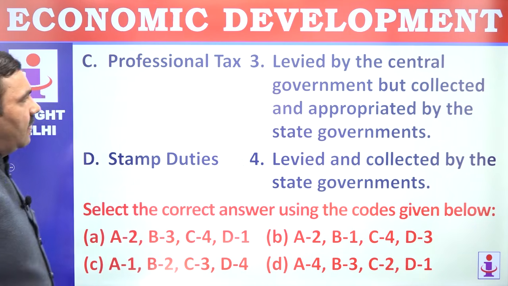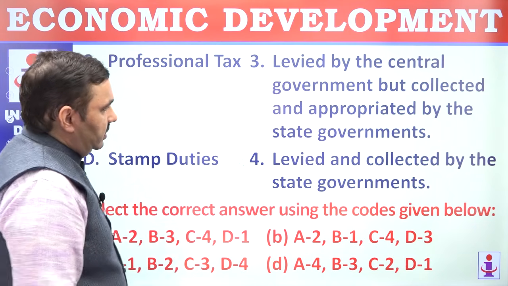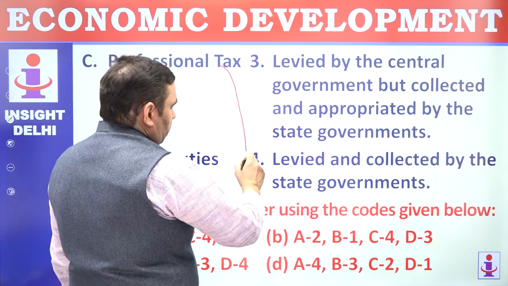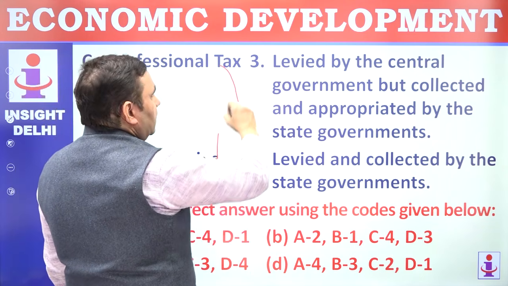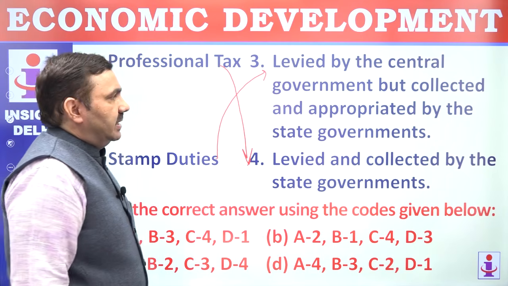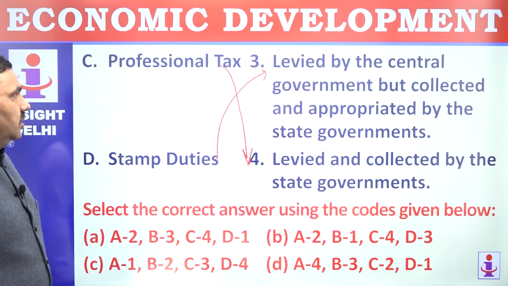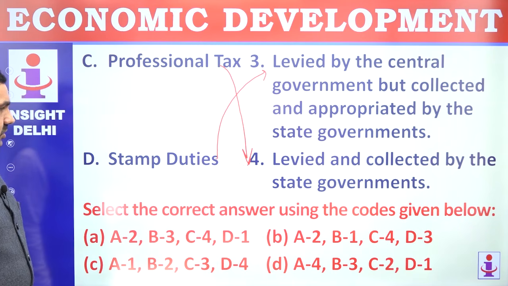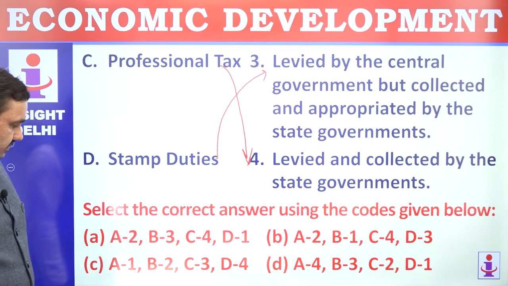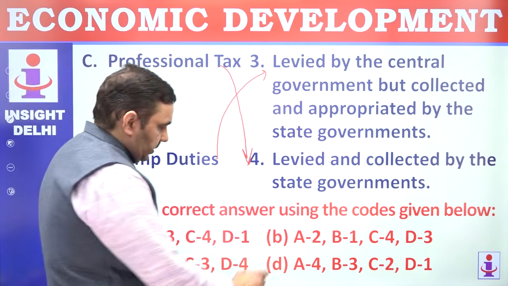Professional tax is levied by state government, not central government. So 4. Stamp duty is levied by central government, collected and appropriated by state government. So A2, B1, C4, D3. Option is B.